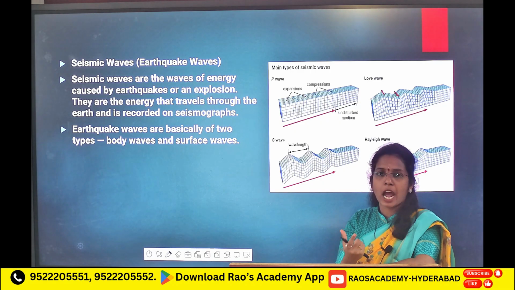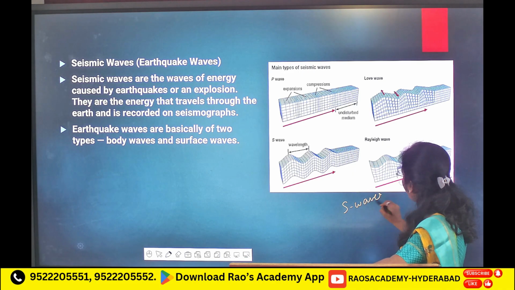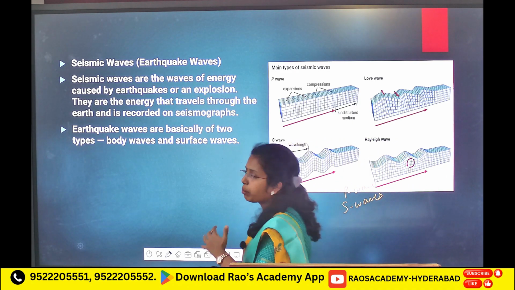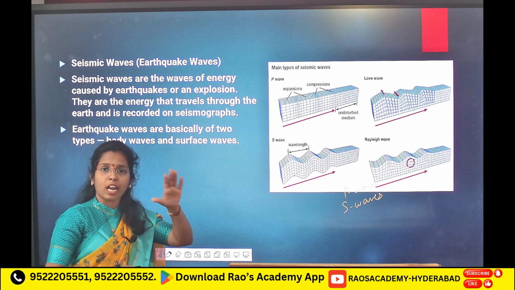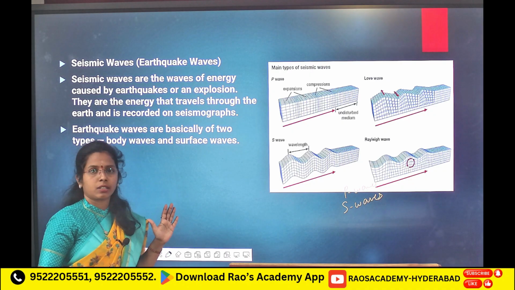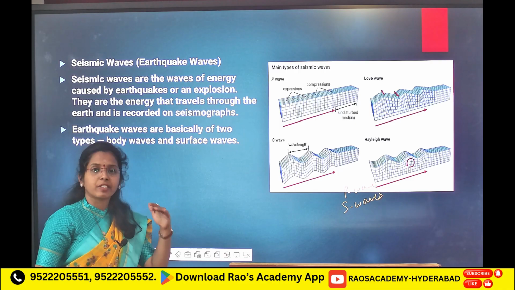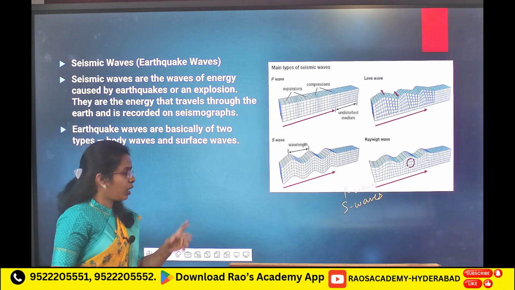We have seen the shadow zone of S waves and the shadow zone of P waves. When geologists learned about these seismic waves, they found that S waves do not travel through liquids and gases; they travel only through solids.